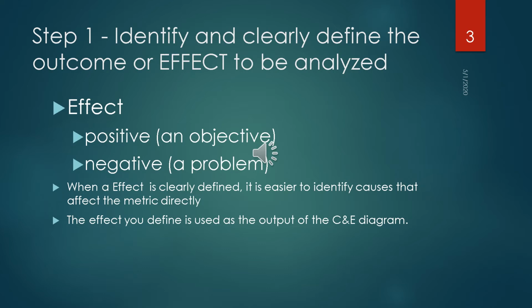When an effect is clearly defined, it is much easier to identify causes that affect the metric directly. It also encourages evaluating data to determine whether there is really a problem or not. Therefore, your first job is to define your effect very clearly.